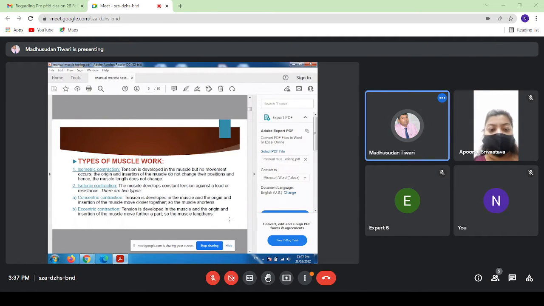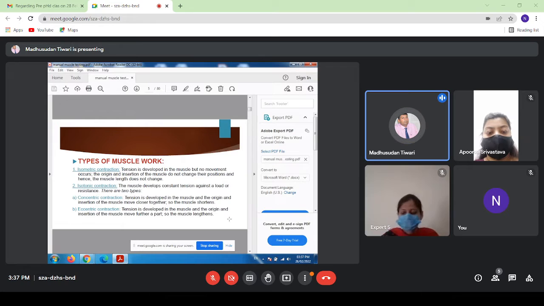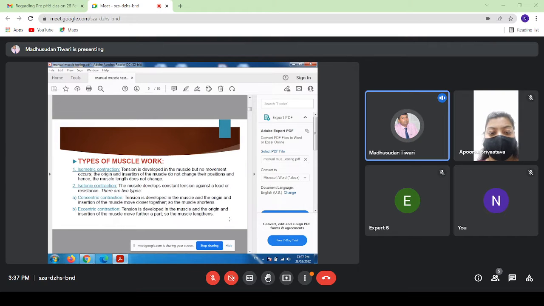Type of muscle work. First is isometric contraction. What is isometric contraction? It is basically the tension developed in the muscle without any movement occurring in the limb, and the origin and insertion of the muscle don't change their positions, and hence the muscle length doesn't change. Then the isotonic contraction, the muscle develops constant tension against a load or resistance. Here see the tension is the same, but the length basically varies.